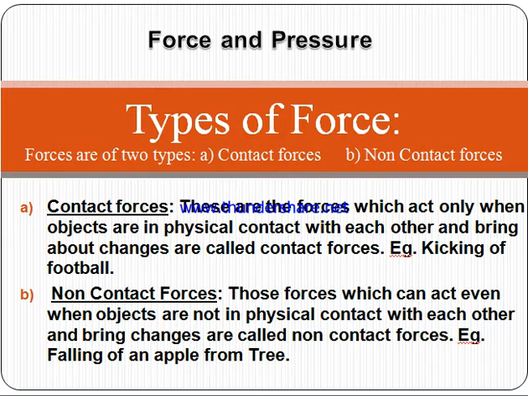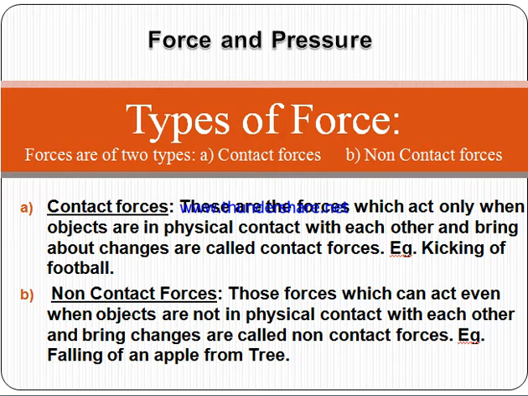Contact forces are the forces which act only when two objects are in physical touch, with physical contact. Examples: kicking a football, kicking your friend, picking up your notebook, pulling out a drawer.